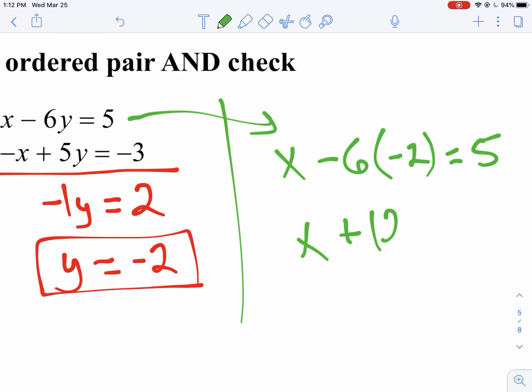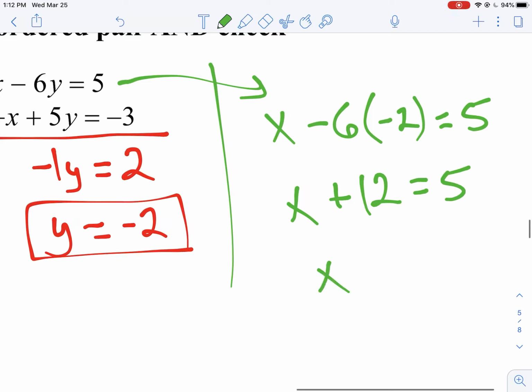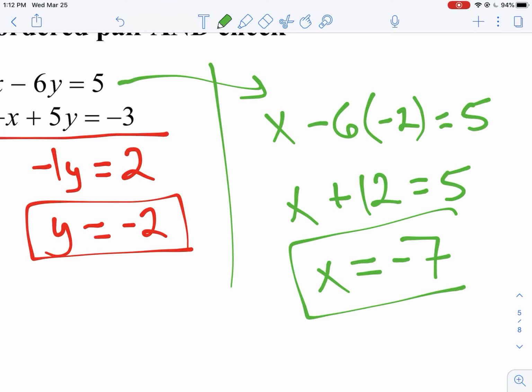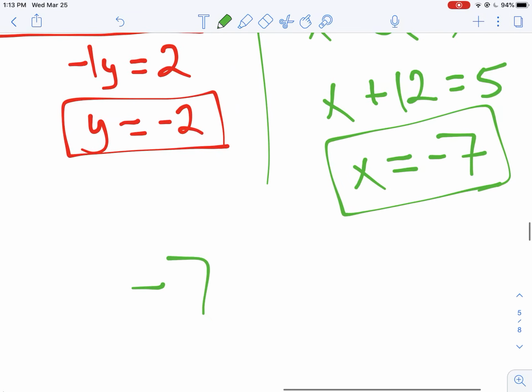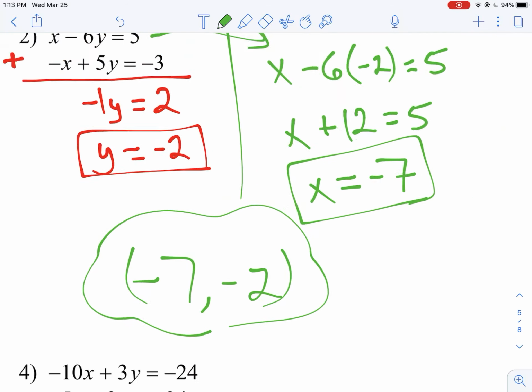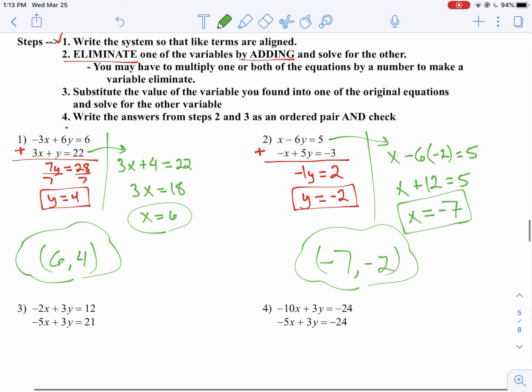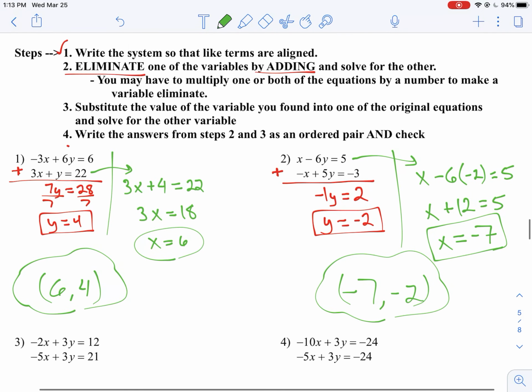So we have negative 2 times negative 6 is positive 12. Okay, and then when I subtract 12 from both sides, I should get negative 7. So x is negative 7, y is negative 2. And that's elimination. So there's our first two.